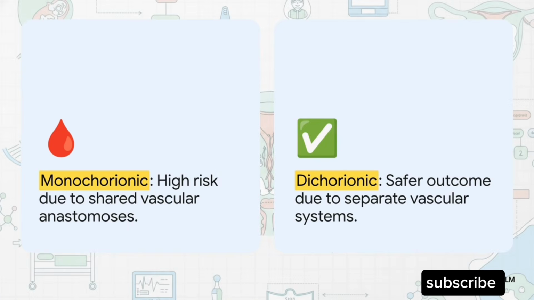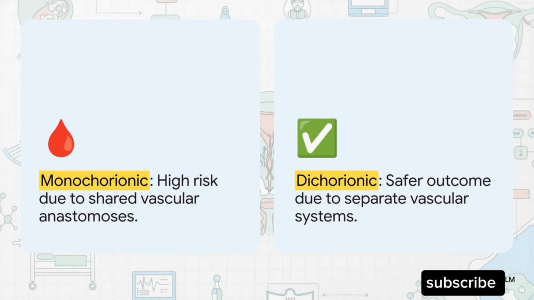Now, what happens if one twin sadly dies in utero? Well, it completely depends on the chorionicity. If it's a dichorionic twin, the surviving twin is generally totally safe. Why? Because they have separate vascular systems. But in a monochorionic pregnancy, it's a completely different story. They share a placenta, which means they have vascular anastomoses.